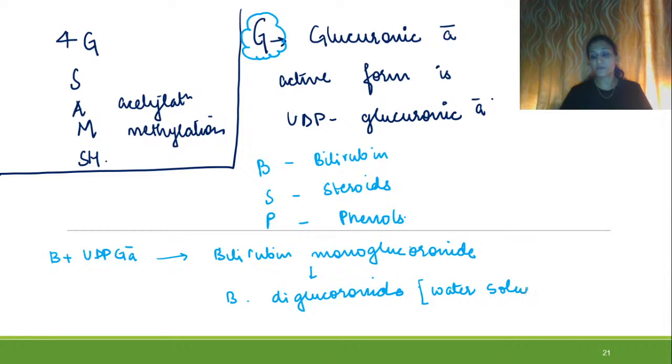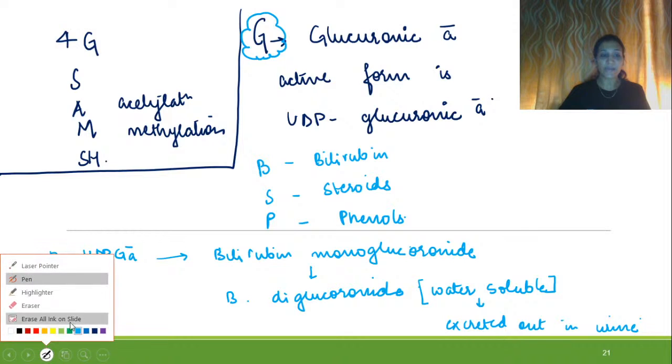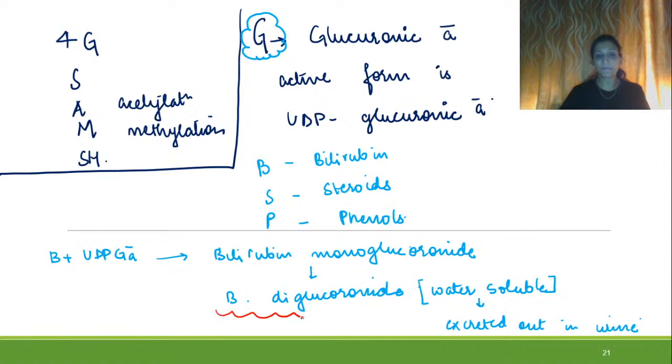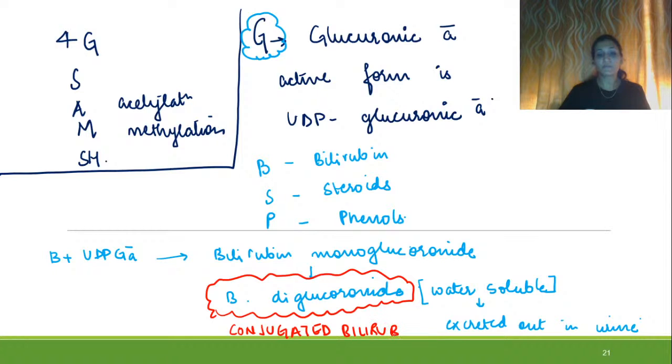So if it is water soluble, it means it will be excreted out in urine, right? Bilirubin diglucuronide is also called conjugated bilirubin. So remember this, there was a PYQ on this.